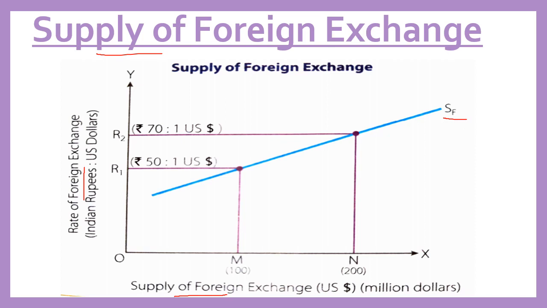See, when rupees 50 were given for $1, when in exchange of $1 we need to pay rupees 50, the supply of foreign exchange was 100. Now when the foreign exchange rate has increased, that means now we have to pay rupees 70 for $1, the supply of foreign exchange has also increased to 200 units. So this shows that there is a positive relationship between the foreign exchange rate and supply of foreign exchange.